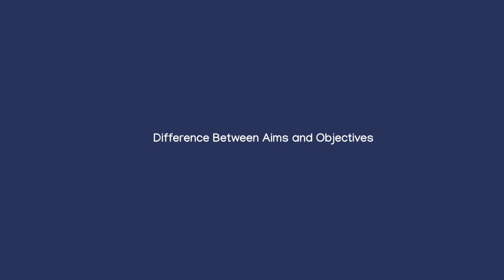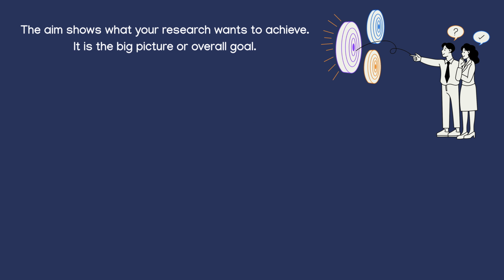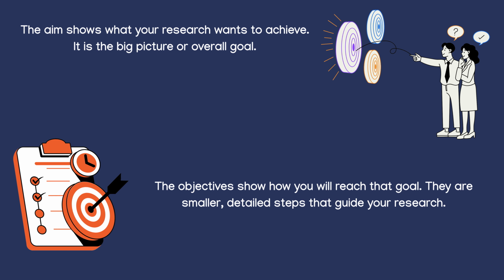Difference between aims and objectives. Understanding the difference between aims and objectives is very important in research. The aim shows what your research wants to achieve. It is the big picture or overall goal. The objectives show how you will reach that goal. They are smaller, detailed steps that guide your research.